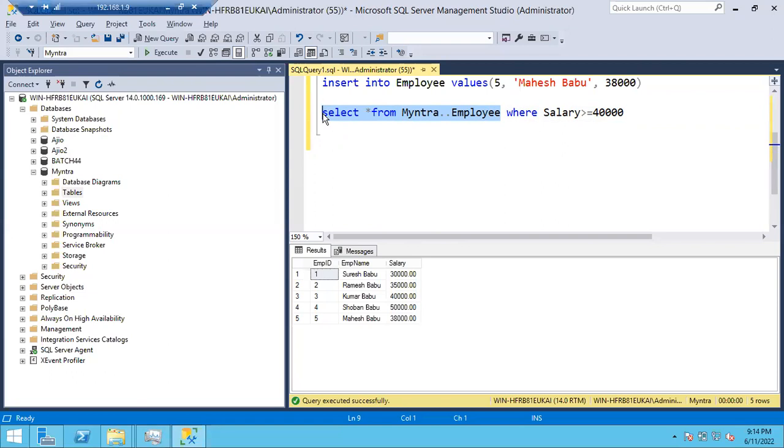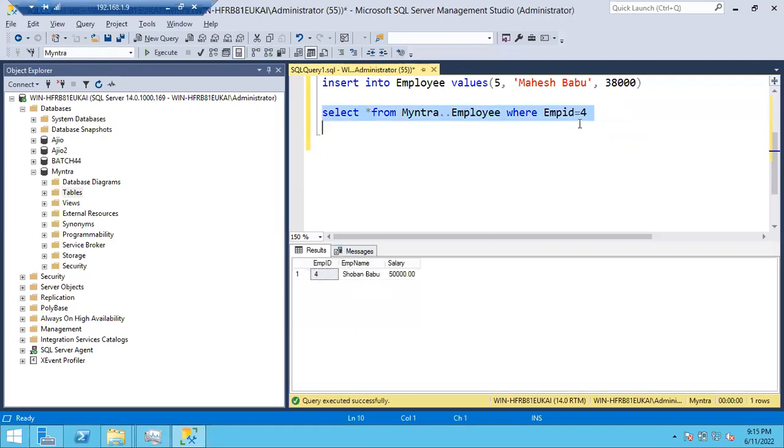That's what I'm saying. When you apply a filter, the records won't be deleted. Simply, you cannot see those records because of the where condition. Now tell me the query, guys. I want to see the employee whose employee ID is 4. Tell me the condition: where employee ID equal to 4. I have to include the column name. That's it, I'll get 1 record: 4, Shobhan Babu.